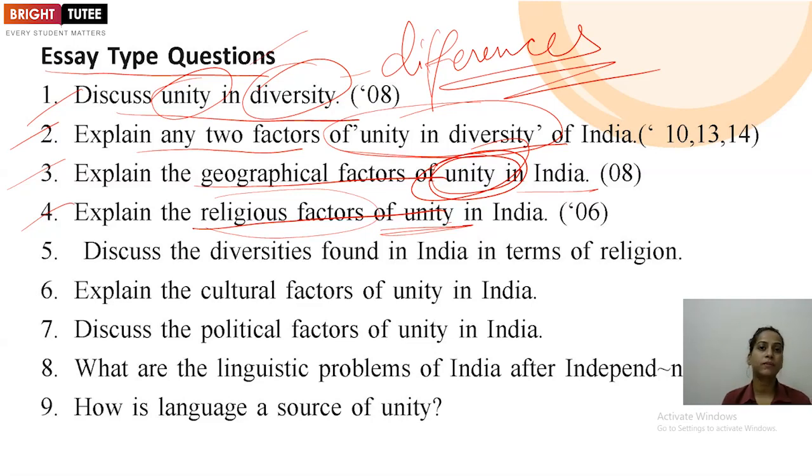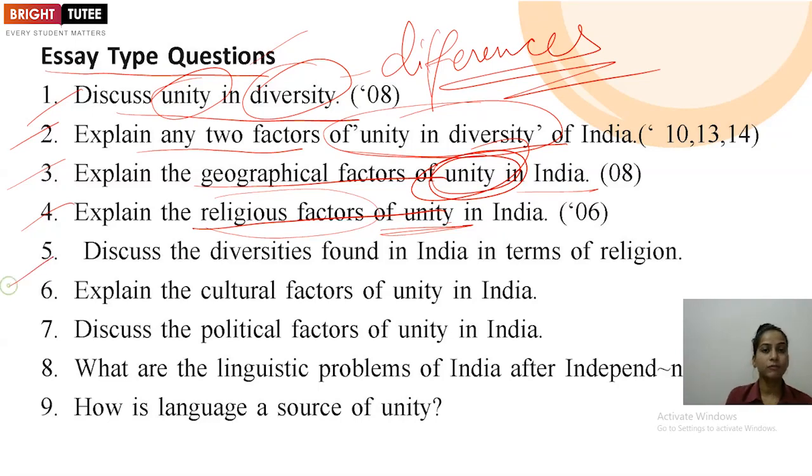Although the way of celebrating or involving in these festivals is different, somewhere we are interconnected, and somewhere these are creating the sense of unity among the people. Then we can also talk about mutual borrowing, how we are exchanging things, beliefs and values with each other, which is creating unity.